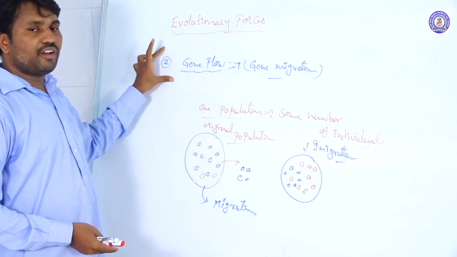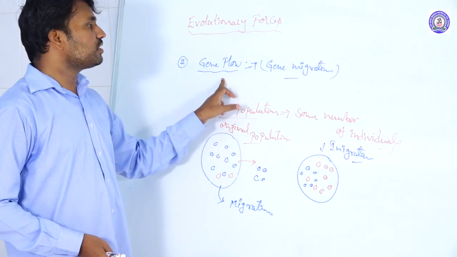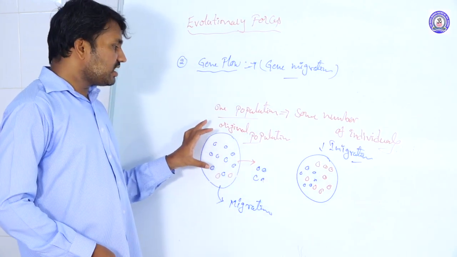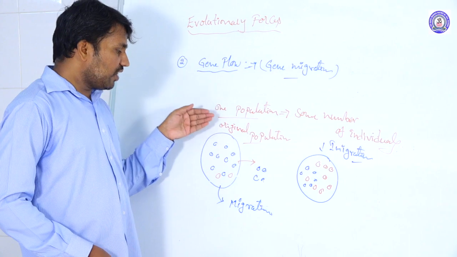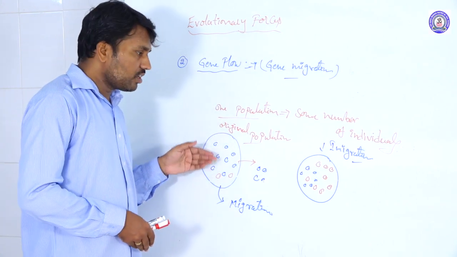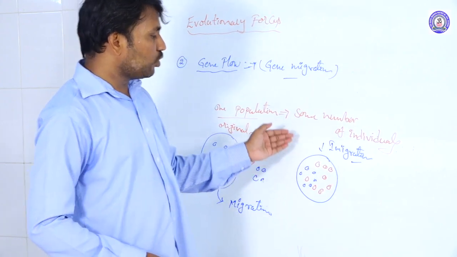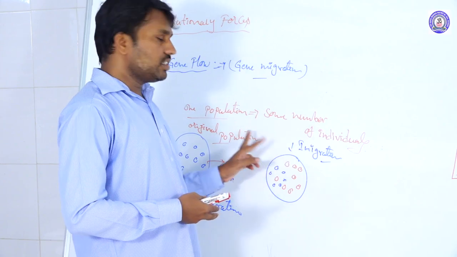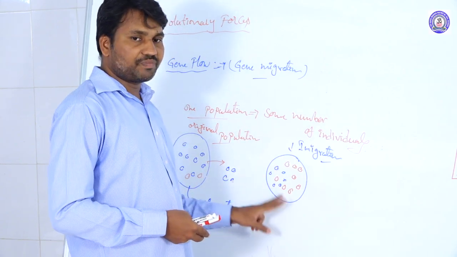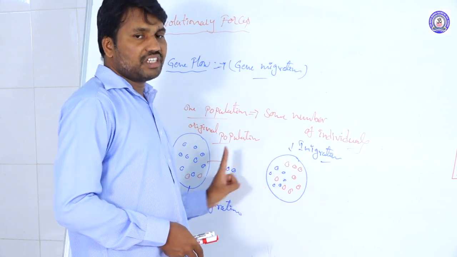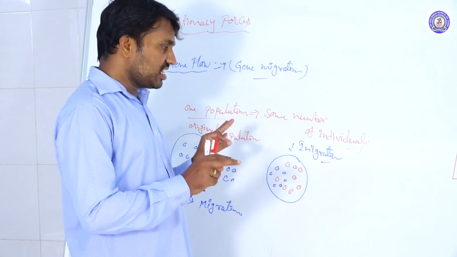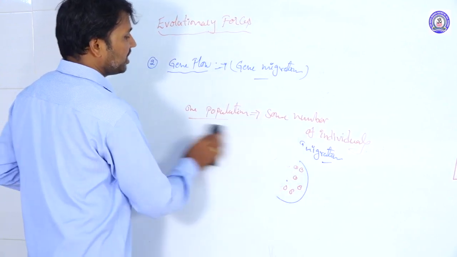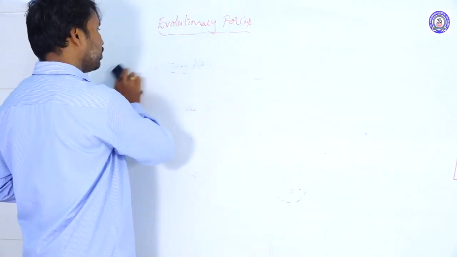This is also one of the evolutionary forces: genes migrating from one population to another population. In the original population, the frequency of these particular genes is reducing. In the new population, which receives those individuals, the allelic frequency of those genes is increasing. Like this, because of emigration and immigration, allelic frequency changes. This is the second factor: gene flow, or gene migration, is the second factor which influences evolution.